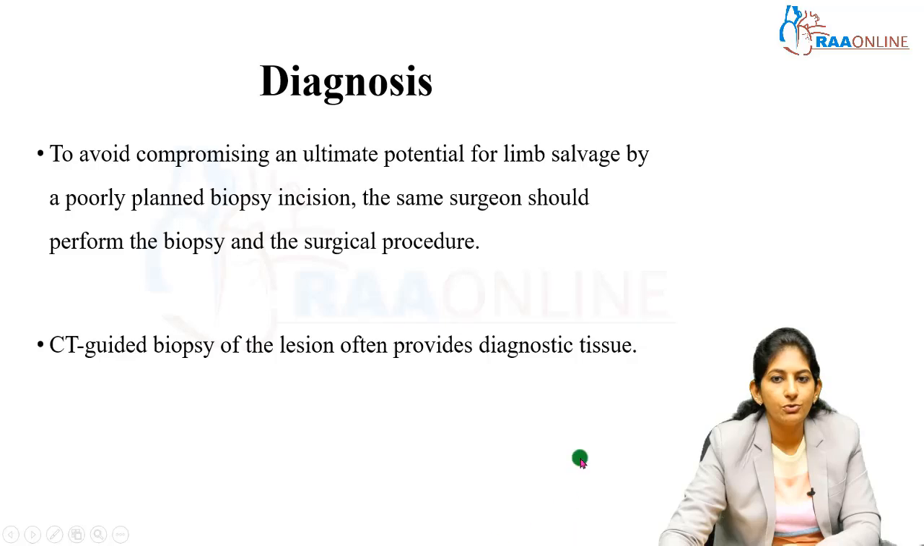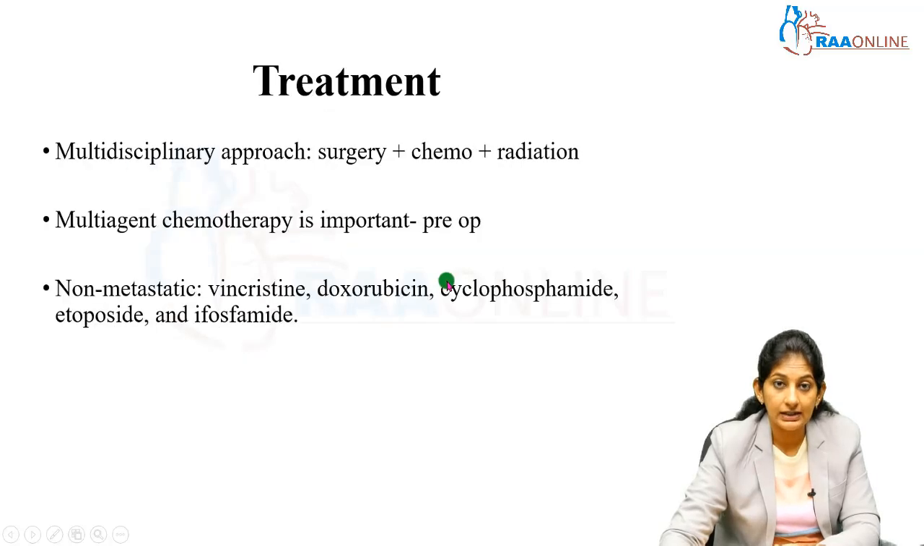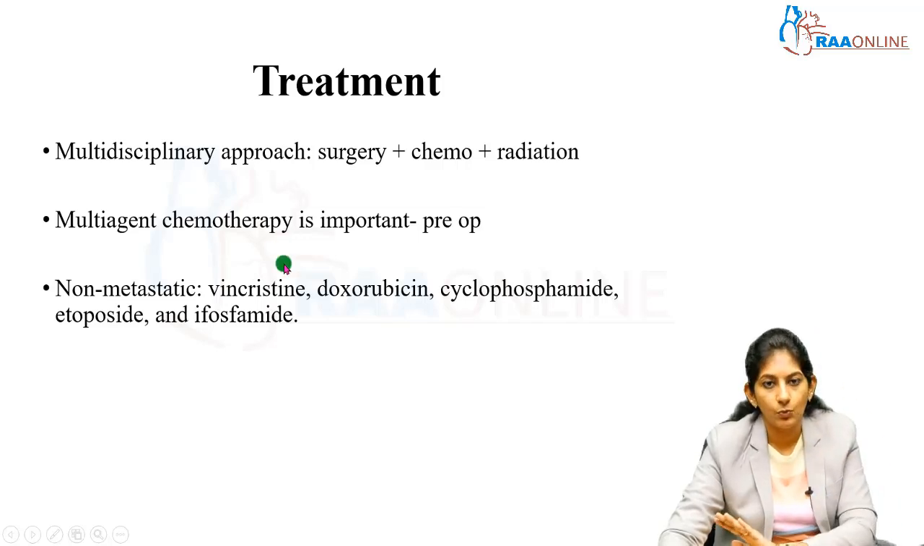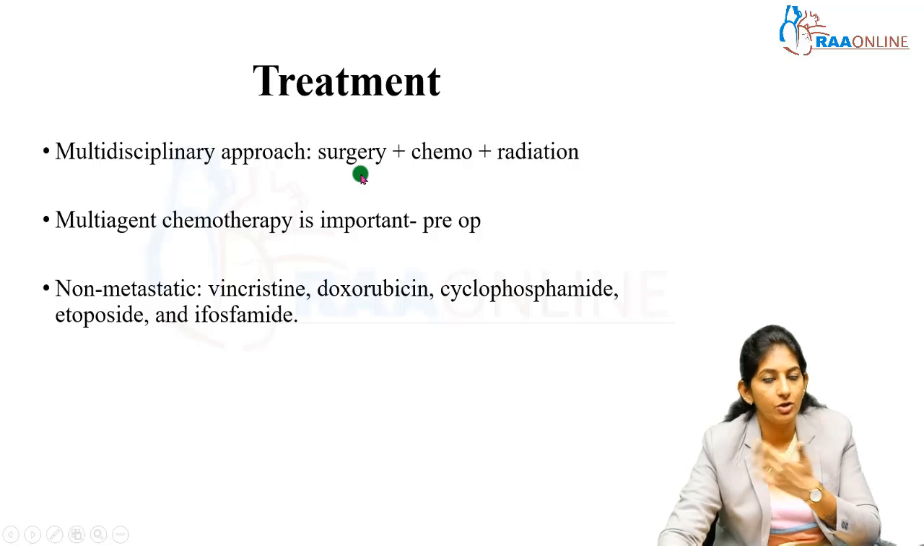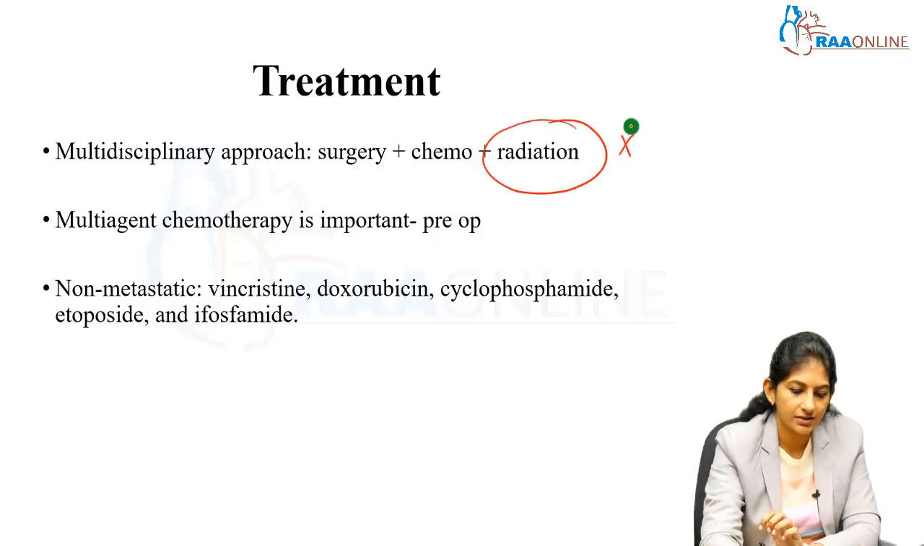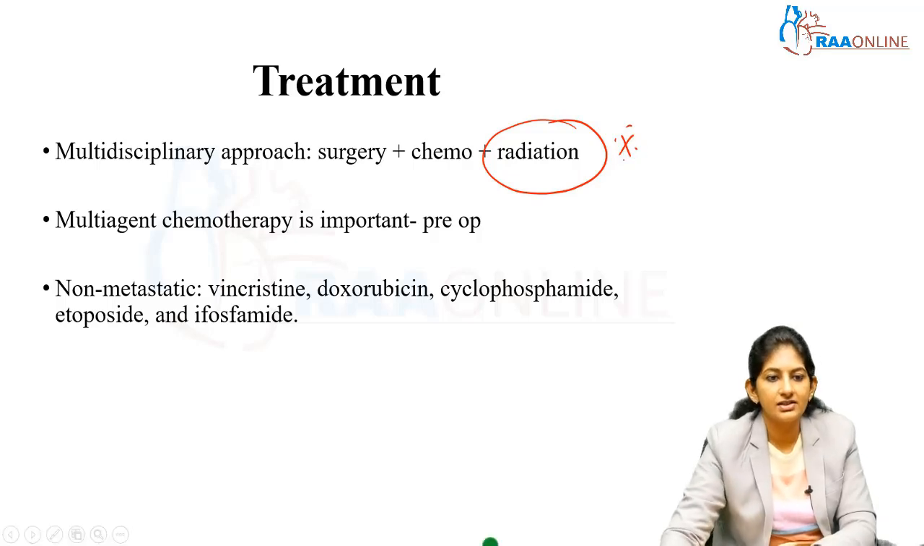So how do you establish the diagnosis? You need a biopsy, and that biopsy is done by the treating surgeon. So what about the treatment? You do pre-op chemo, surgery, chemo. Here it is again pre-op chemo, surgery, chemo, plus what happens here? Radiation. Very, very radiosensitive tumor.